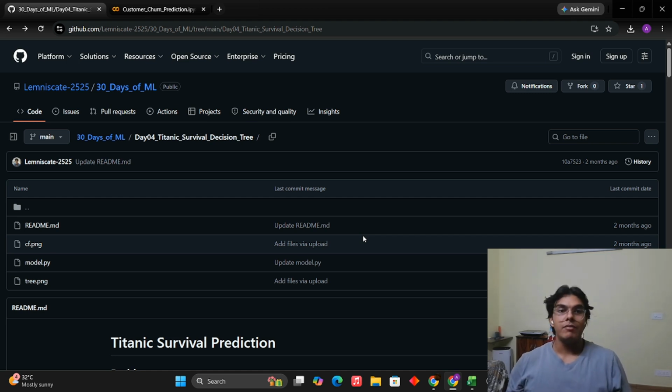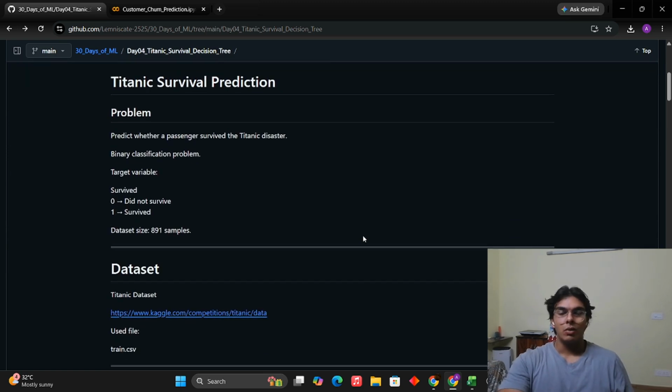So, without wasting any time, we should go on to day 4, which is a Titanic survival problem statement, which we are solving using decision tree. First things first, we'll go on to the problem statement. So, it's pretty simple. We have got a bunch of passengers on the Titanic, and we have to predict whether they survive the Titanic or not.